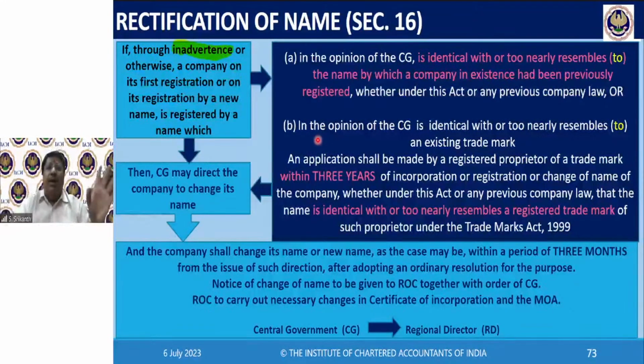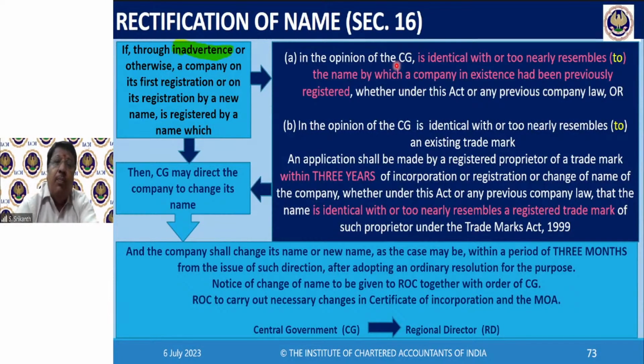So in the opinion of central government, the name is identical with or too nearly resembles the name by which a company in existence had been previously registered, whether under this Act or any previous company law. Usually the central government will not do this on its own. That other company will suddenly wake up and come and give a complaint. Based on that, the central government will study and then say, yes, you are correct. Then they will send a show cause notice. They'll give an opportunity to change the name.